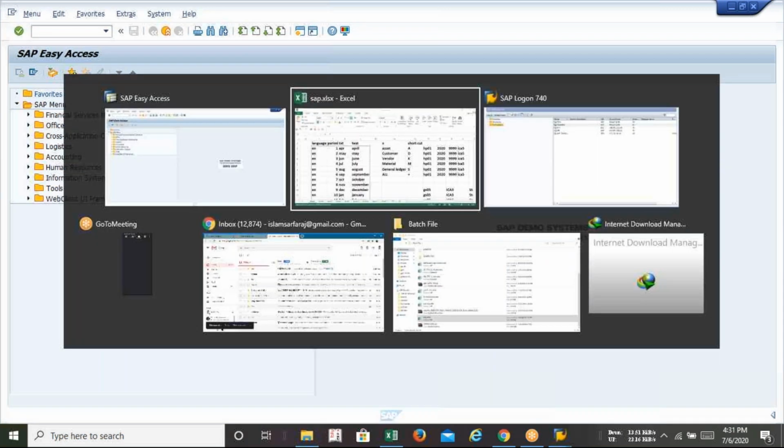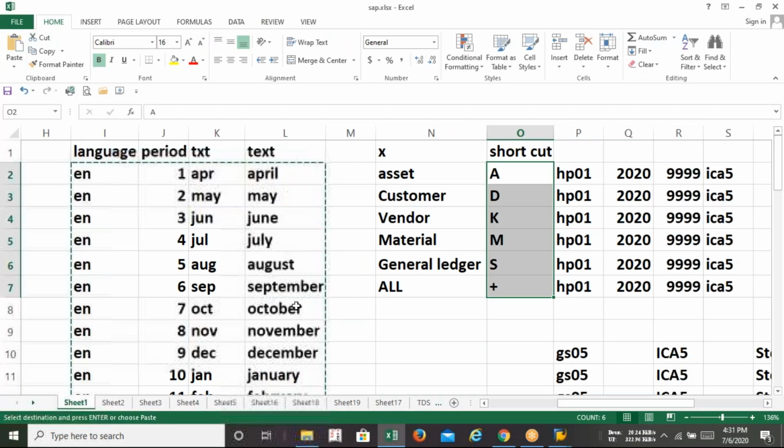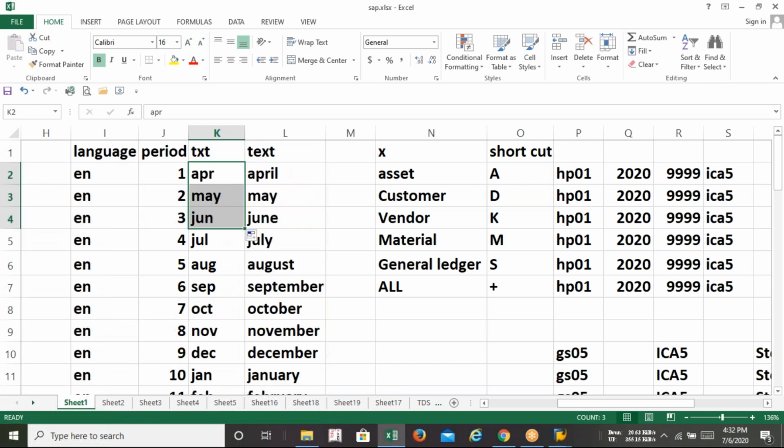SAP is not providing even the names of the months; you have to write them on your own: April, May, June. I'm just copying from my Excel sheet, but I need to write it first. I have written April, then drag it, so it comes automatically. So you can see that in SAP, this simple information, the name of the month, we need to write down. This is called configuration.